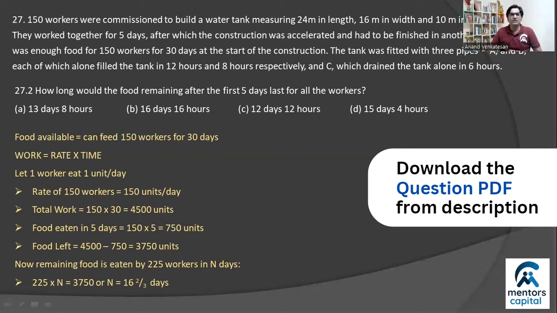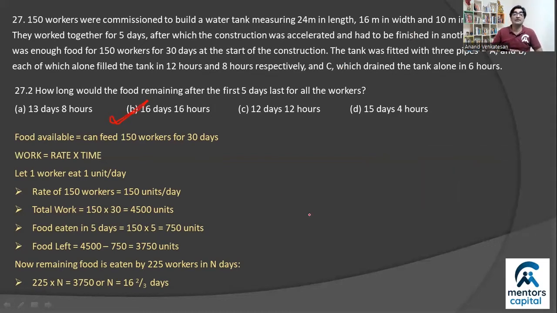And some of you will directly mark it, but others will want to check. We only have 16 in the answer, so that should be the right answer, but let me still check, right? So how do you check whether this is correct? Well, the only thing that remains is how do you convert 2/3 of a day into hours, right? So since a day has 24 hours, I can directly do 2 by 3 times 24. And you can see that 3 times 8 is 24. So that simplifies into 16 hours, right? So 16 days and 16 hours into the last day is when the food will finish. That's option B.